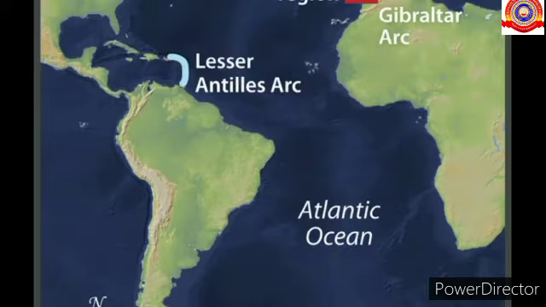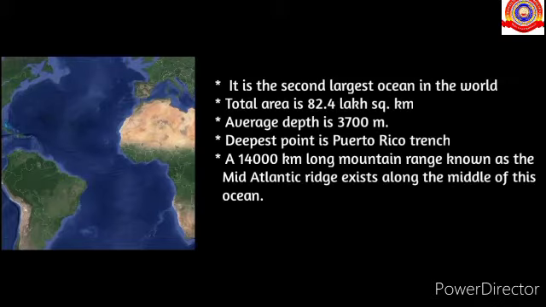Next one, Atlantic Ocean. It is the second largest ocean in the world. Its total area is 82.4 lakh square kilometer. Its average depth is 3,700 meter. Deepest point is Puerto Rico Trench. A 14,000 kilometer long mountain range known as the Mid-Atlantic Ridge exists along the middle of this ocean.